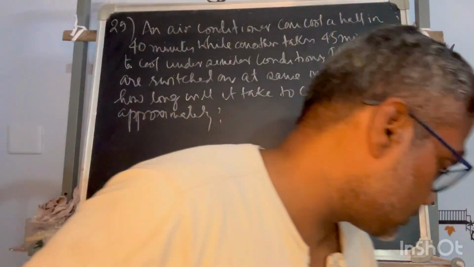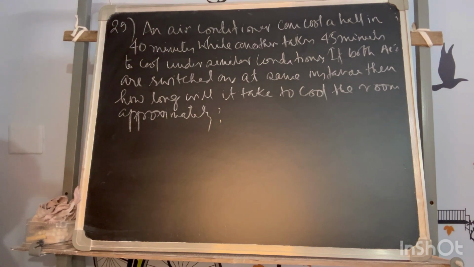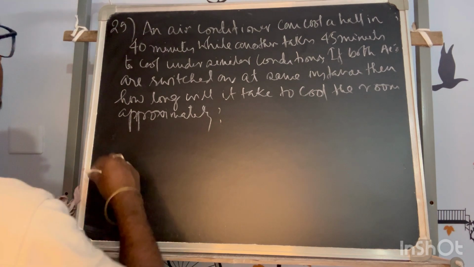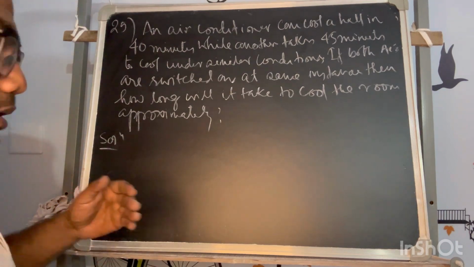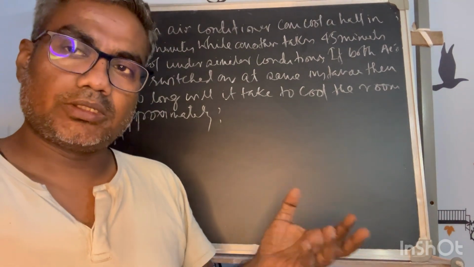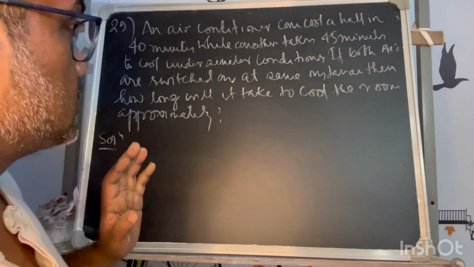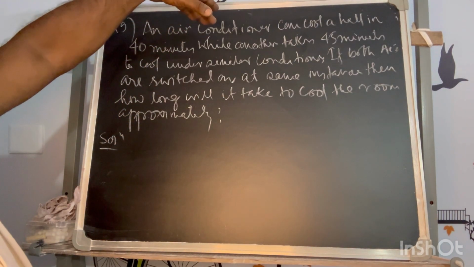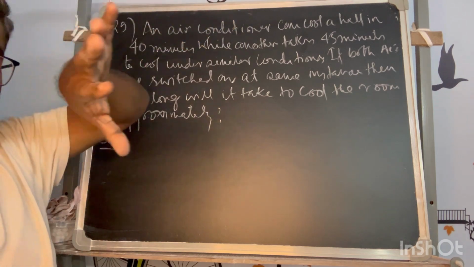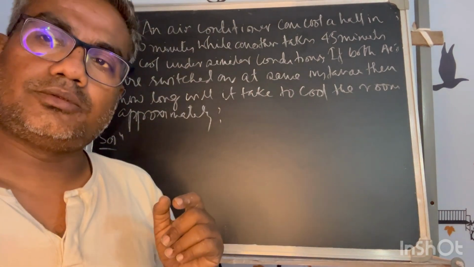So this is a different way of representing the problem. Till now we have worked with live resources, that means men, women, boys and all that. Now we are looking at a product or a machine and how it does the work.